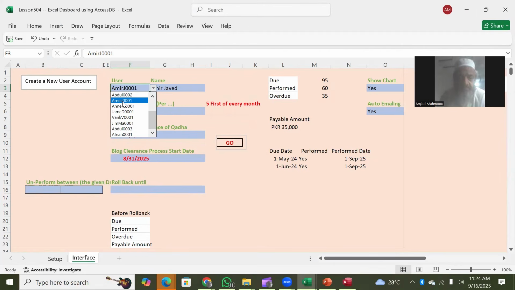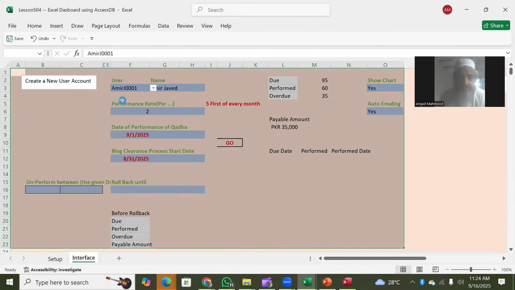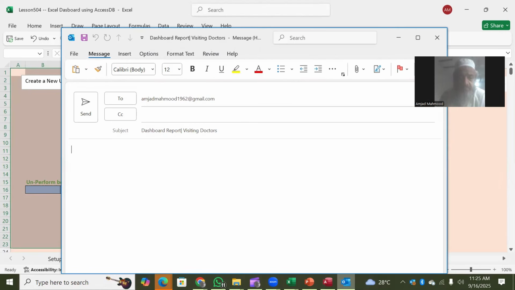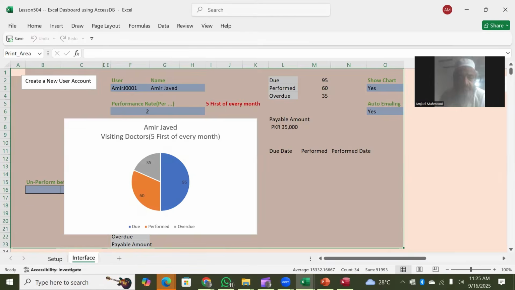Make sure your debugger has ended properly. Then you can see, for example, that it is now sending the email, right? And the email is sent, as you can see.